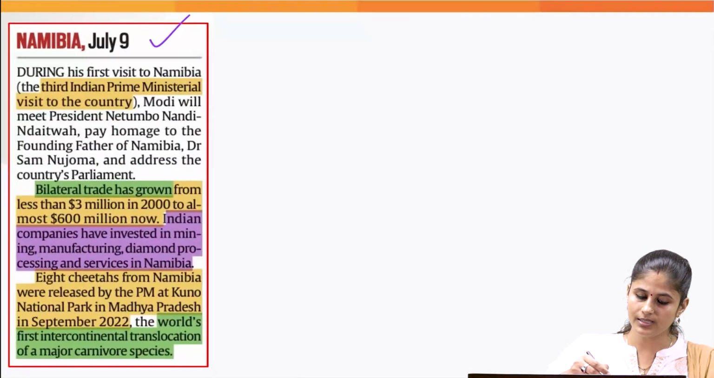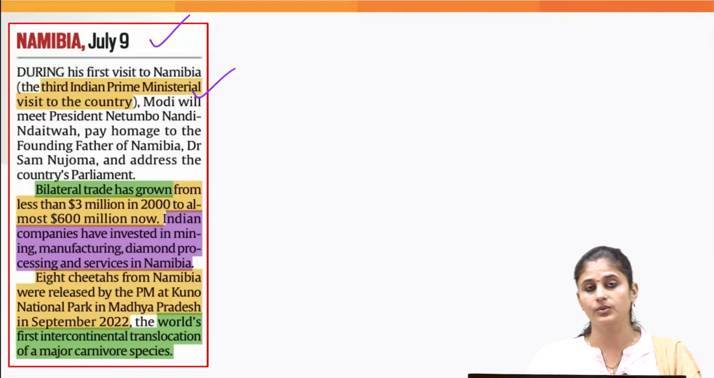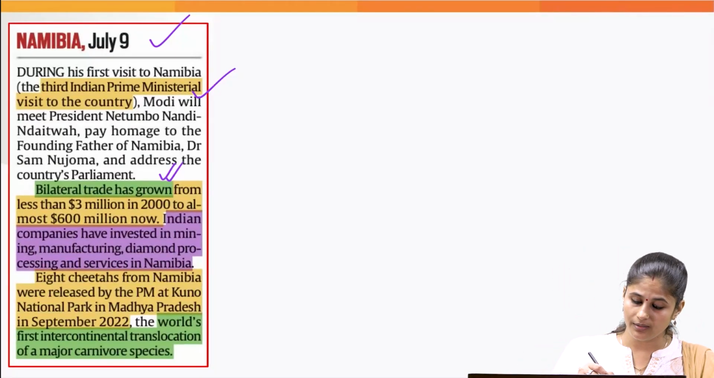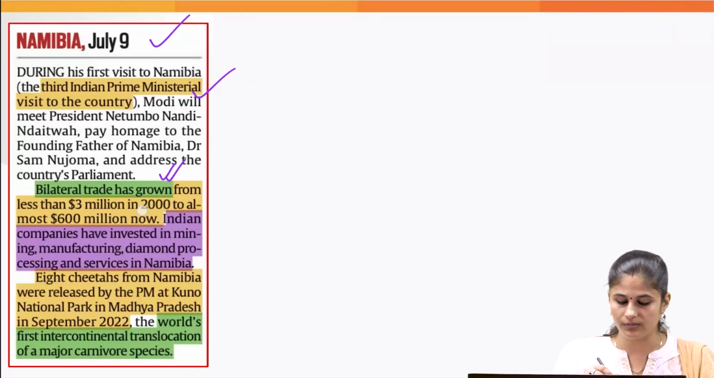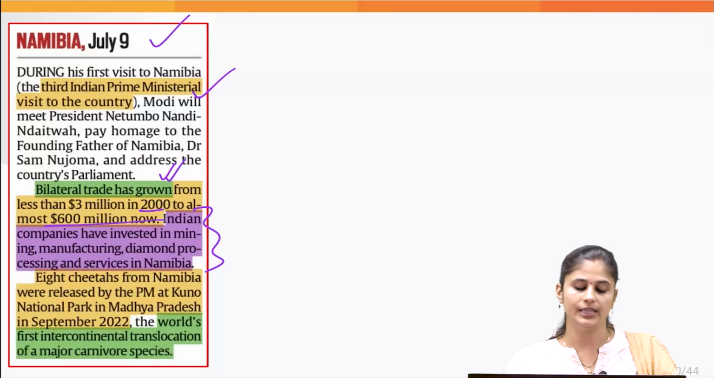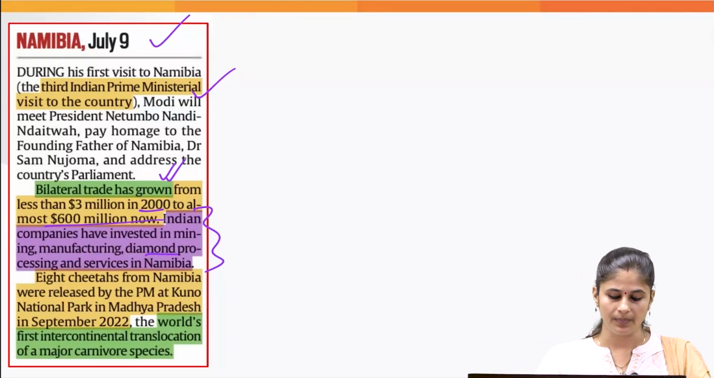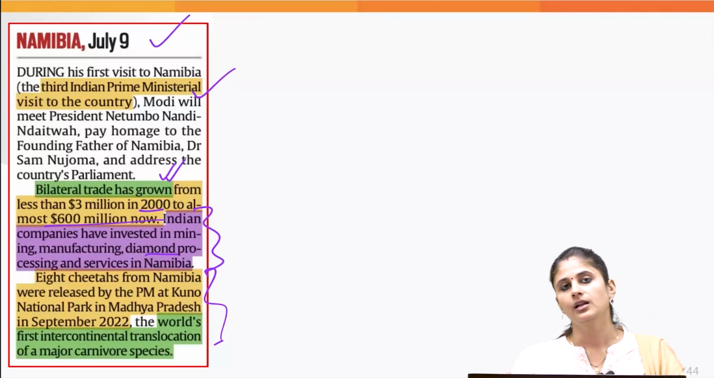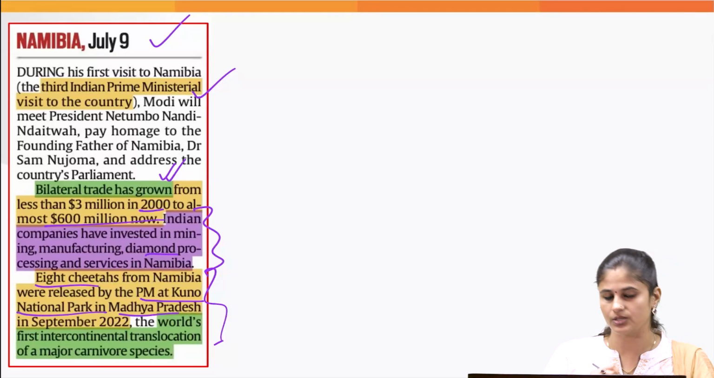And the last country is Namibia. This would be the 3rd Indian Prime Ministerial visit to the country. Bilateral trade between the two countries has grown manifold from roughly $3 million way back in 2000 to $600 million currently. Indian companies have also invested heavily in the mining, manufacturing and diamond processing sectors in Namibia. And under Project Cheetah, we got 8 cheetahs from Namibia, which were relocated in the Kuno National Park, which is situated in MP.